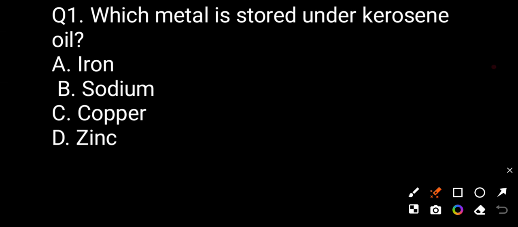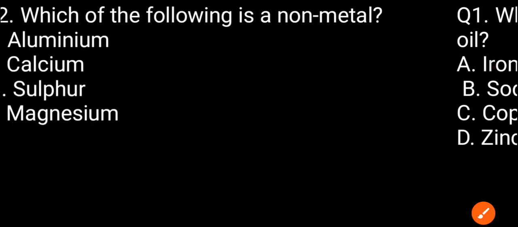Today we are studying MCQ questions on metals and non-metals. The most important questions you will see today. My first question is, which metal is stored under kerosene oil? Option A iron, option B sodium, option C copper, option D zinc. The correct answer is sodium. Sodium is the metal which is stored under kerosene oil.